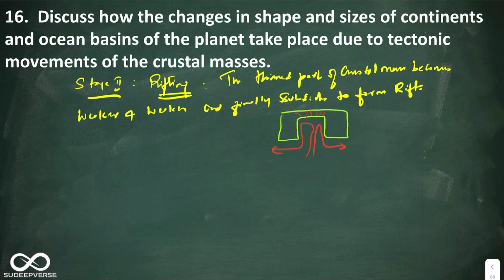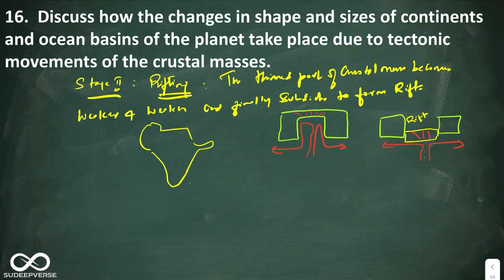If I take the thinned part, let me show you with this. This is the upstanding part, and the thinned part will subside. Now this thinned part will still have a lot of weaknesses, and there is magma that is going like this, but when the thinned part subsides, this is what is known as a rift. You can show the example of Africa also here, the East African Rift Valley. This is where the continent or the crustal mass has subsided. So the second stage is rifting.